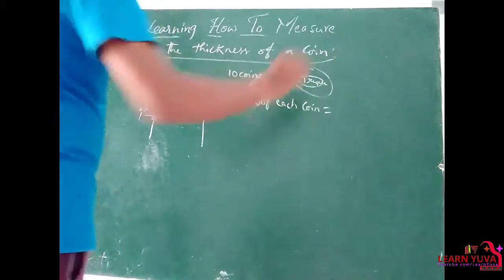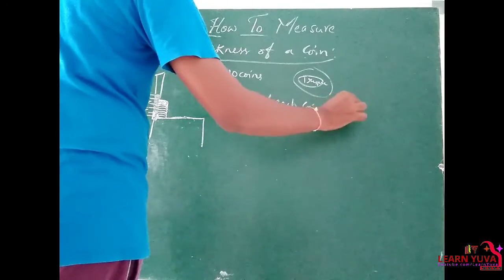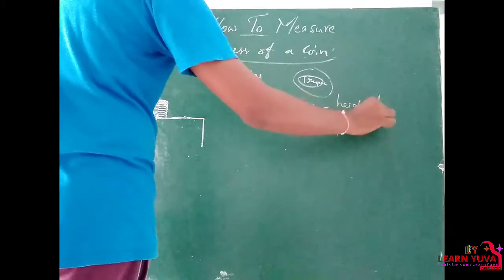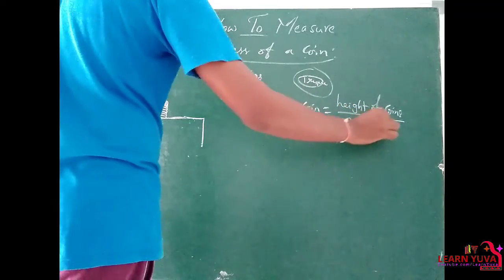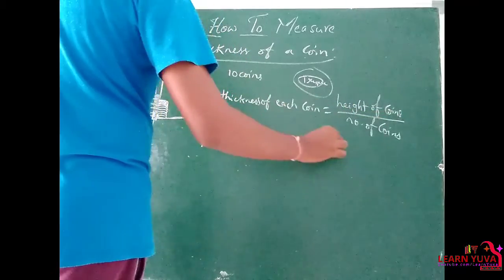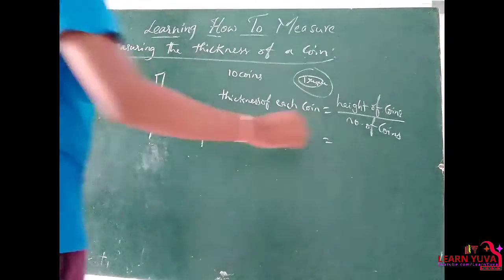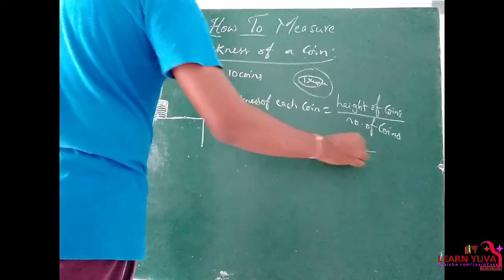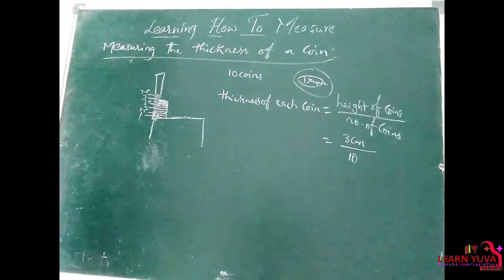The thickness of each coin is equal to the height of the coins divided by the number of coins. Here the total height of the coins I got is 3 centimeters, divided by the number of coins I placed, which is 10.